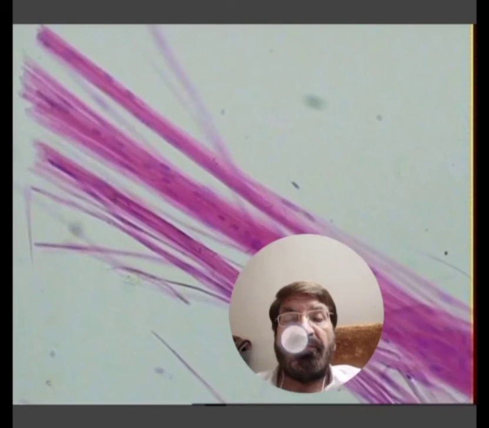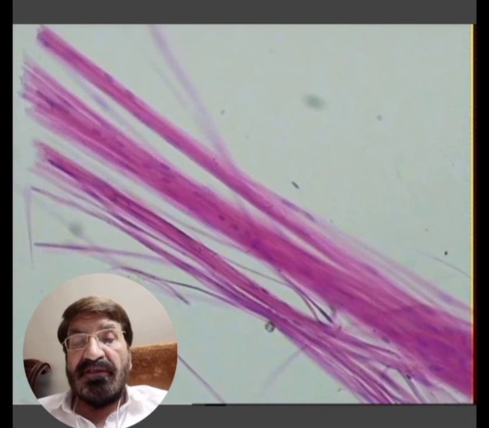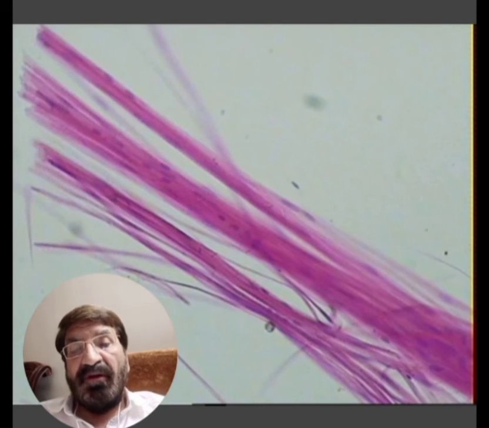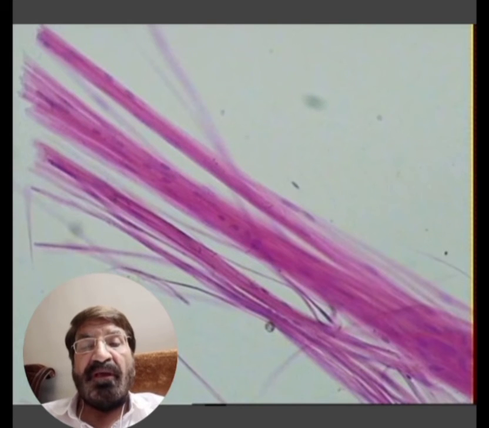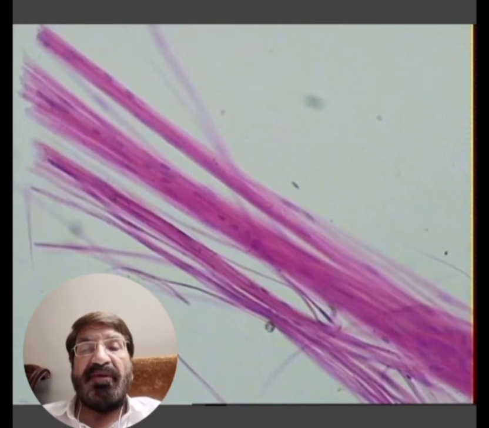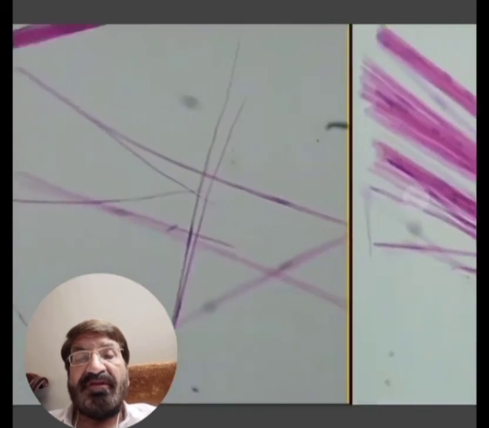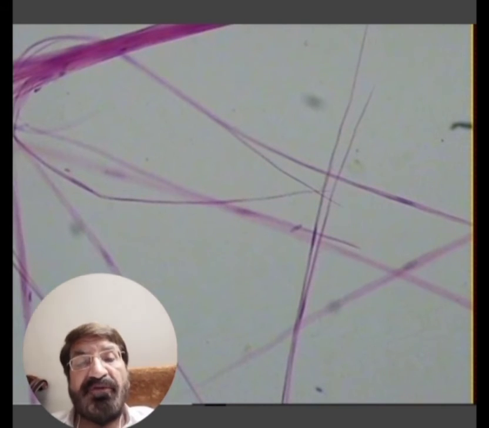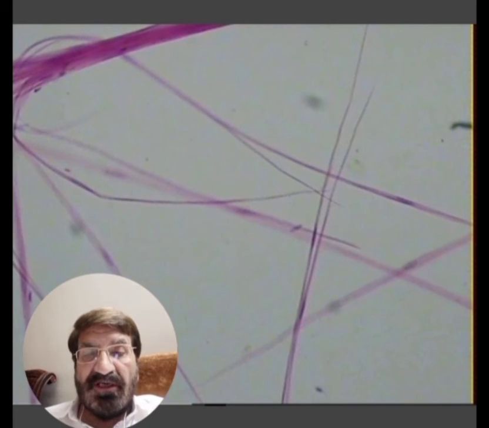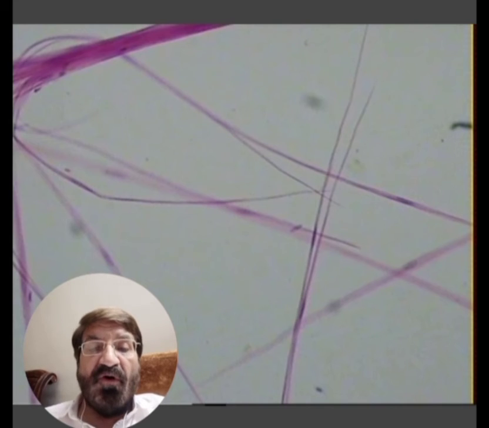this is the diagram. These are the smooth muscles. I have told you during the class that the smooth muscles occur in the form of bands and sheets. This is a band or sheet of smooth muscle, and these are the individual smooth muscles. Can you see these spindle-shaped cells with two tapering ends? This is the point where the nucleus lies, in the central thicker portion. So they are spindle-shaped or fusiform cells with a central thicker portion.